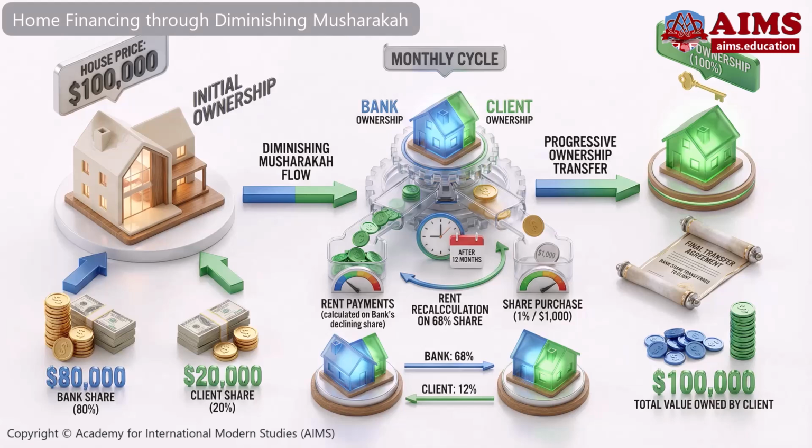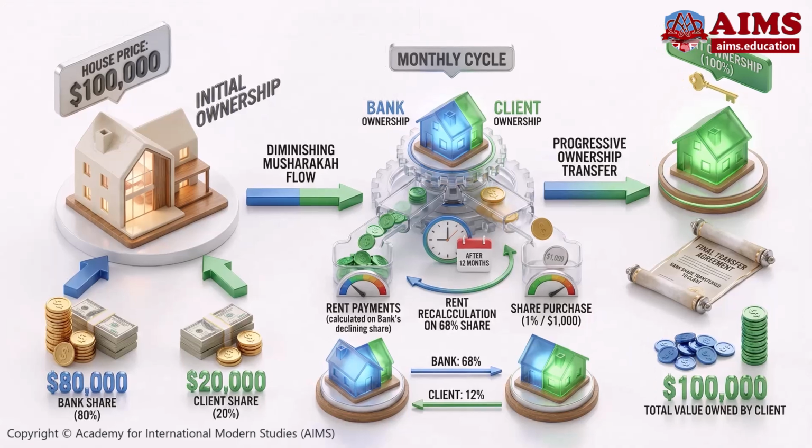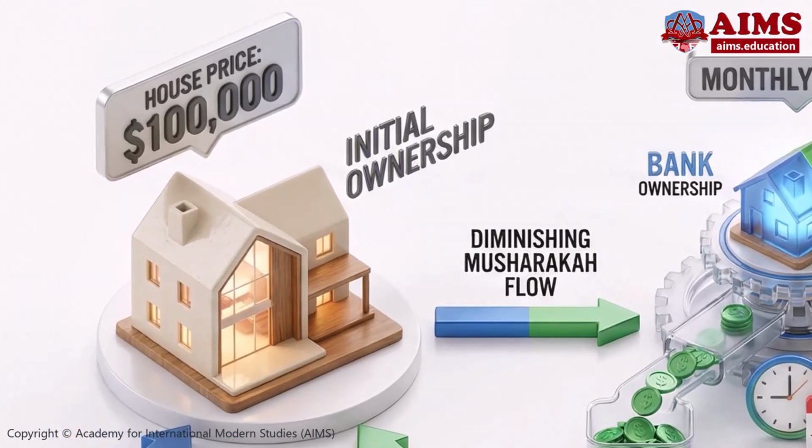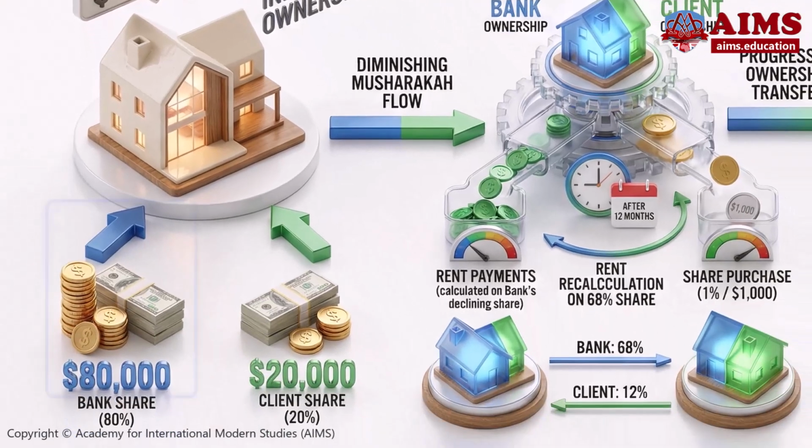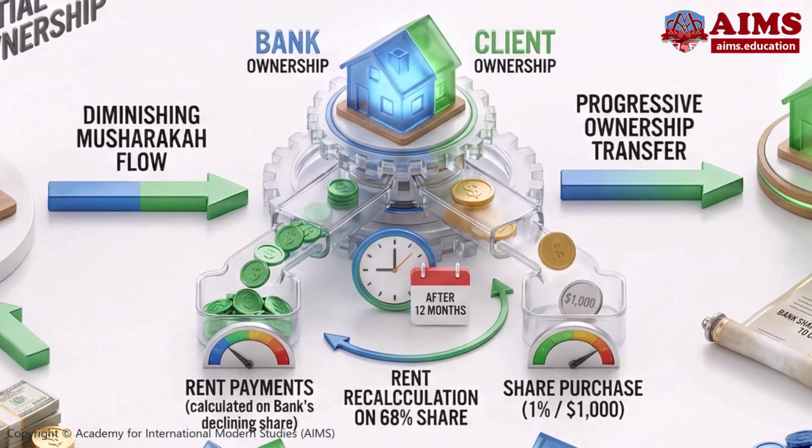Home financing through diminishing musharaka. House price, $100,000. Bank pays $80,000 and client pays $20,000. Ownership: bank owns 80% of the house and client owns 20%. Client lives in the house and pays rent only for the bank's 80% share.